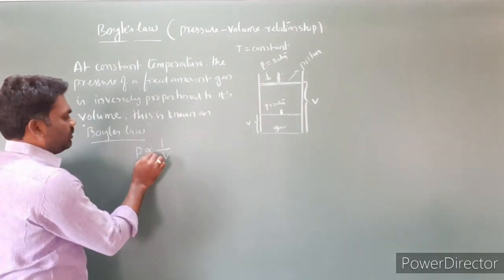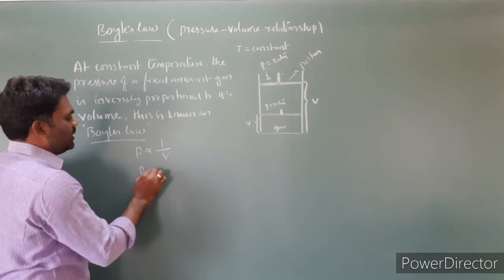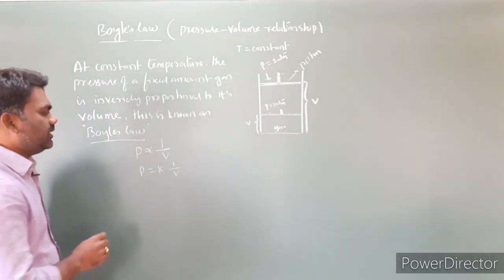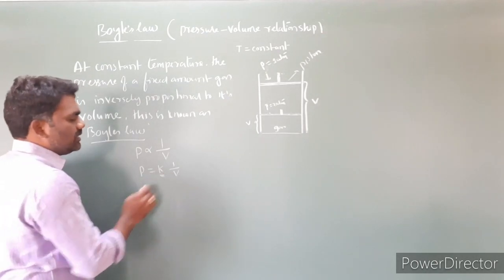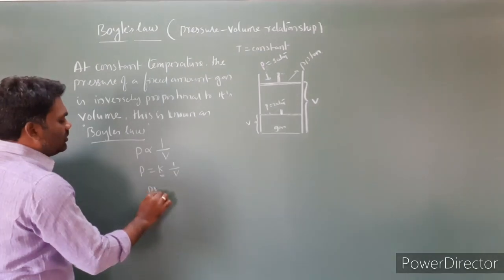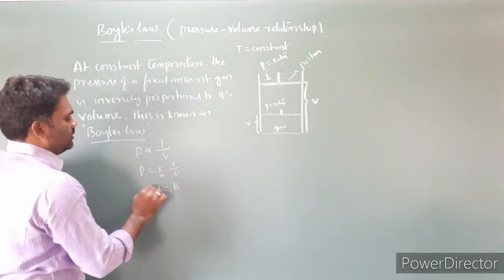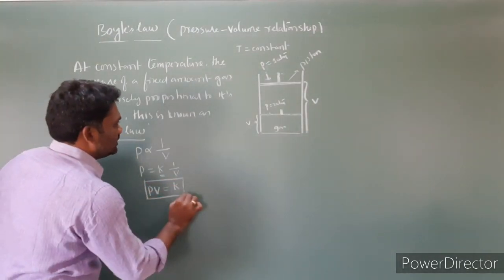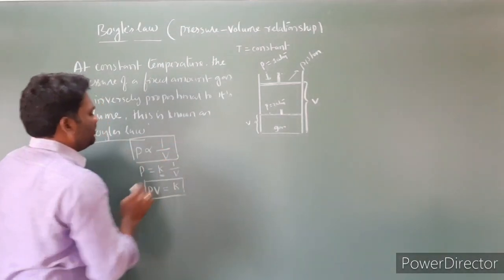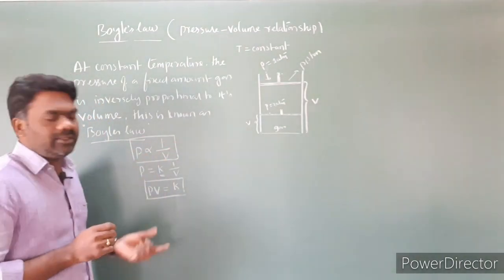Here I am taking the proportionality by introducing a constant: P is equal to K into 1 by V. Here K is the proportionality constant. Then PV is equal to K, a constant. So PV is equal to constant. This is the mathematical expression: P is directly proportional to 1 by V.